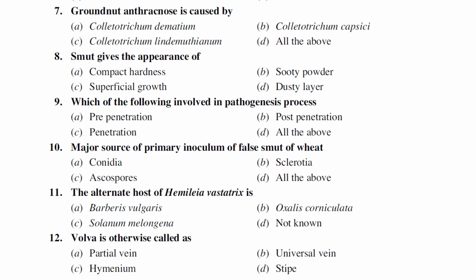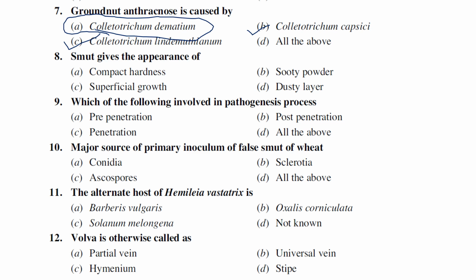Groundnut anthracnose is caused by Colletotrichum dematium, Colletotrichum capsici, Colletotrichum lindemuthianum, or all the above. Colletotrichum capsici causes anthracnose of chili. Colletotrichum lindemuthianum causes anthracnose of beans. Colletotrichum dematium causes groundnut anthracnose. Smut gives the appearance of compact hardness, sooty powder, superficial growth, or dusty layer.